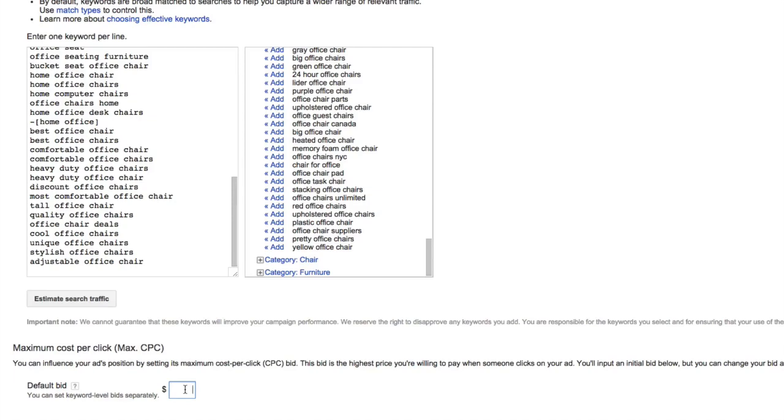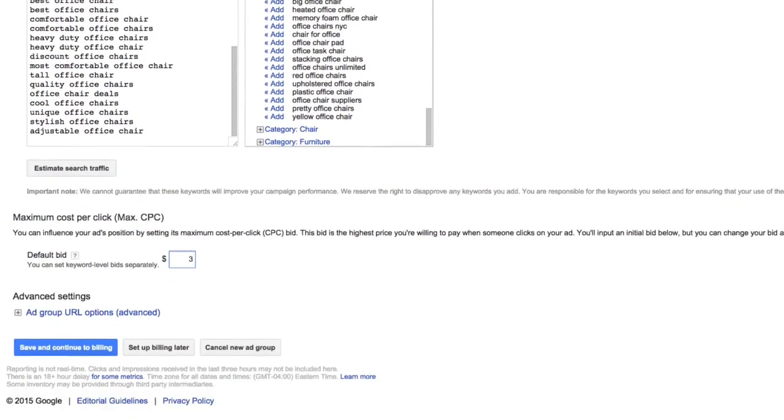Just pick a generic normal number. I would usually go with somewhere between $2 and $3, but it seriously doesn't matter. So I'm just going to put in 3 and move forward. Forget about the ad group URL options for now, and you have an option at the bottom to either save and continue to billing, which is as it sounds, you're going to set up your billing account, or you could click set up billing later, or you can cancel your new ad group altogether.